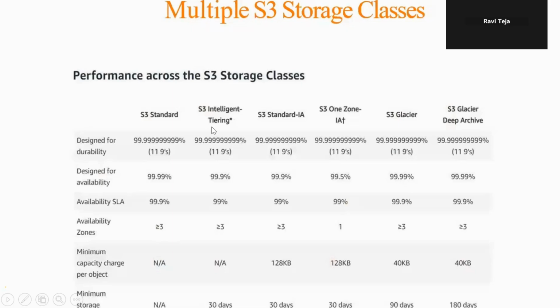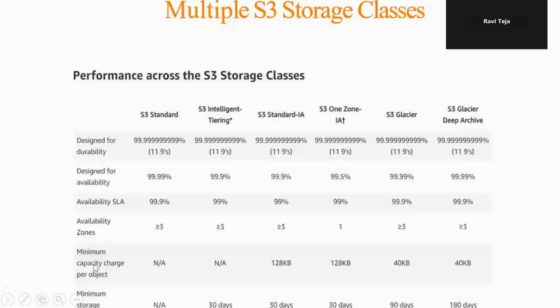Coming to the infrequent access type, it is also stored in 3 availability zones. Standard-IA is also stored in 3 availability zones. Coming to One Zone-IA, it is going to be stored in only one availability zone. If the availability zone is gone, our data will also be gone. S3 Glacier is also going to be stored in 3 or more availability zones as per our requirement. S3 Glacier Deep Archive is similarly stored in greater than or equal to 3.